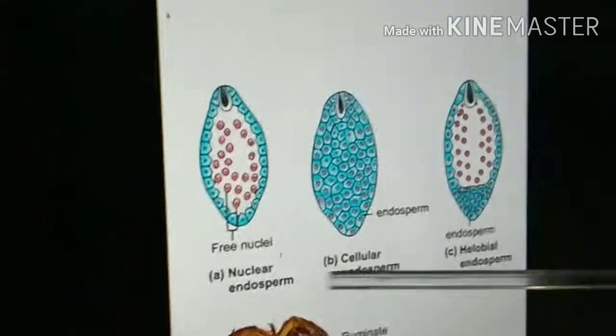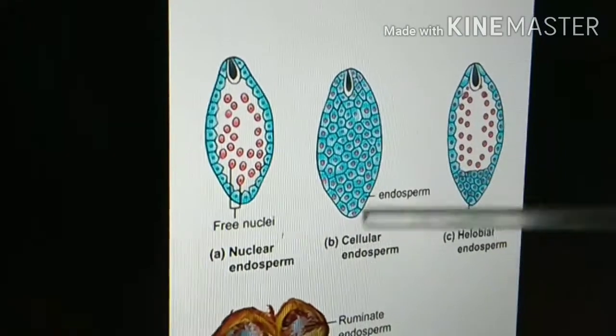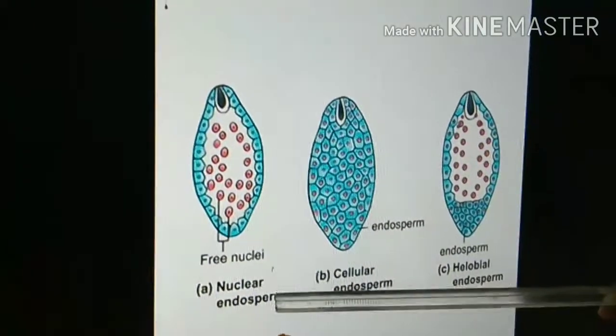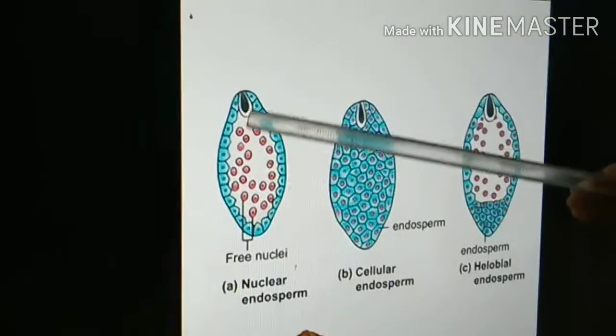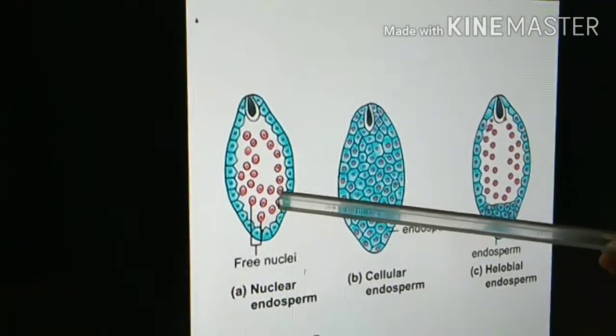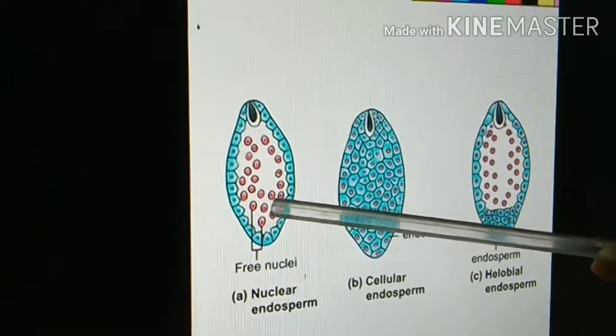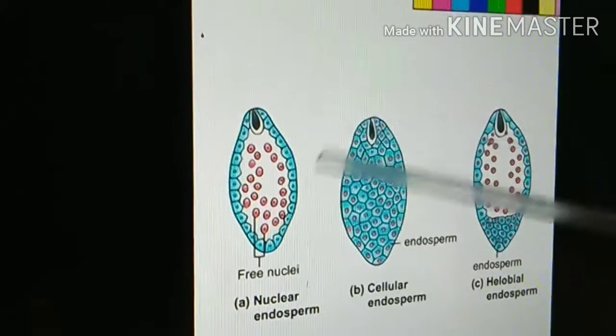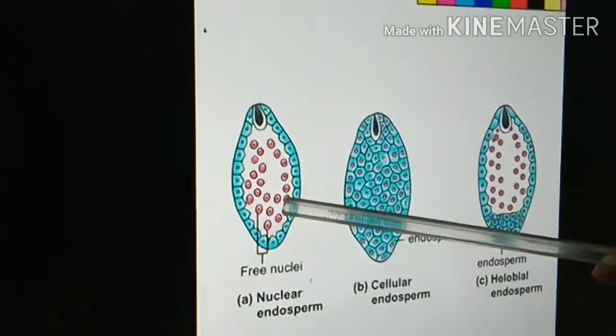What is meant by nuclear endosperm? After triple fusion, the primary endosperm nucleus divides mitotically to produce two nuclei. The two nuclei do not form a cell wall. Without forming a cell wall, only nuclei are formed.